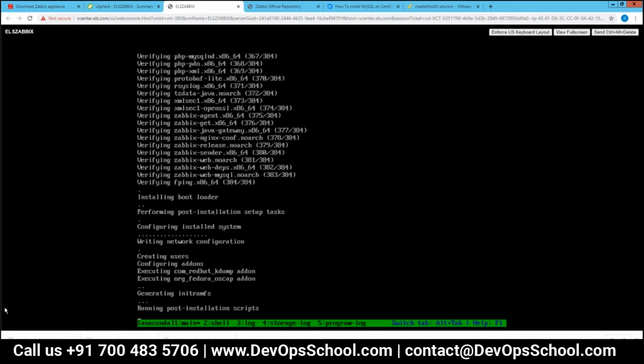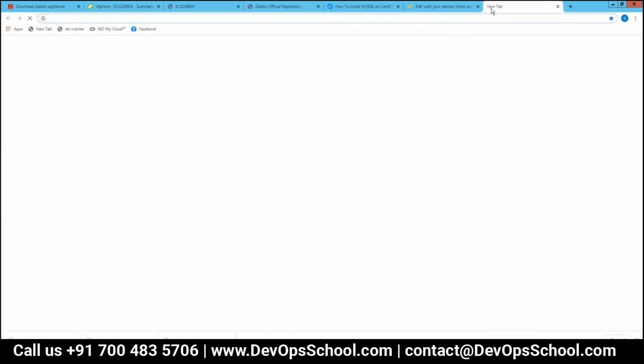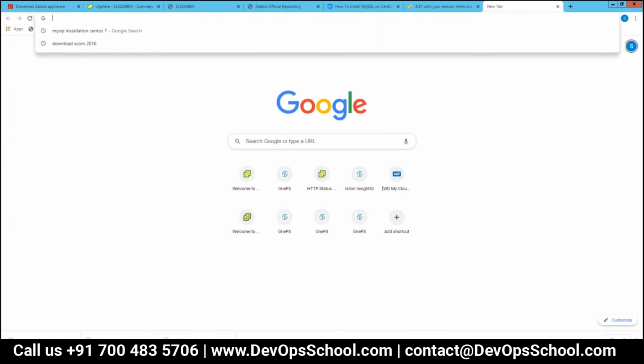Also, can you download the CentOS repo as well? The CentOS ISO. Okay, I would like to show you how we'll be installing the entire Zabbix through the command line as well. That's cool. You can go to the CentOS website only.